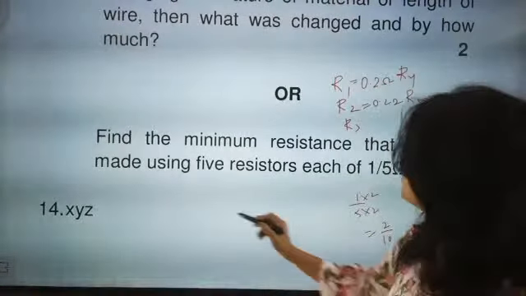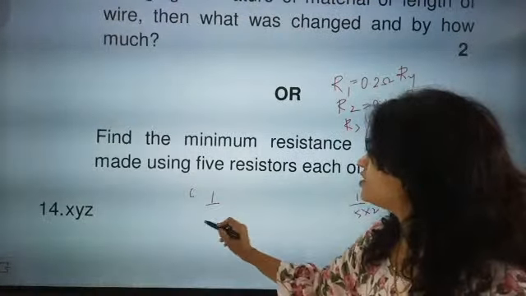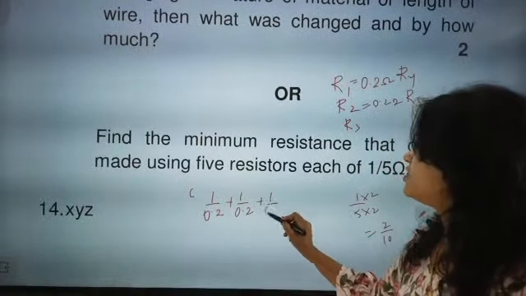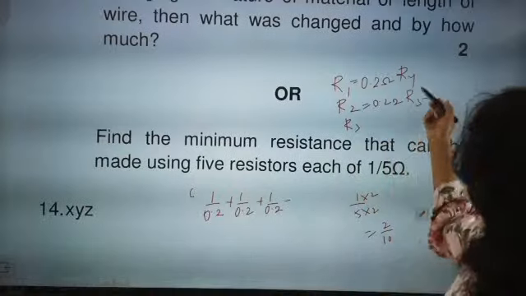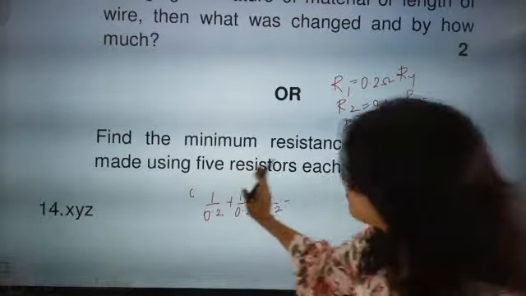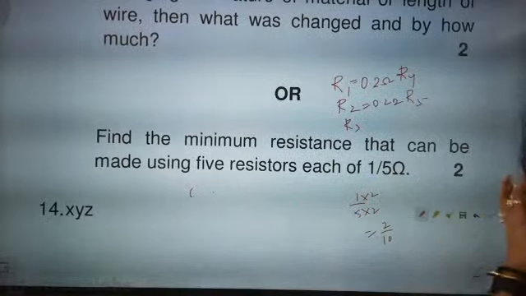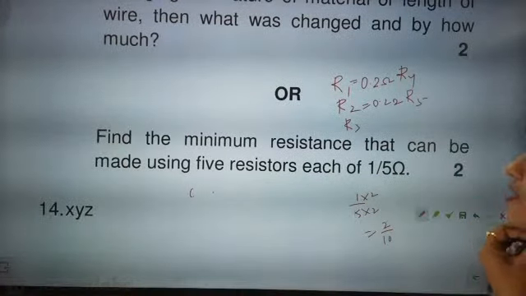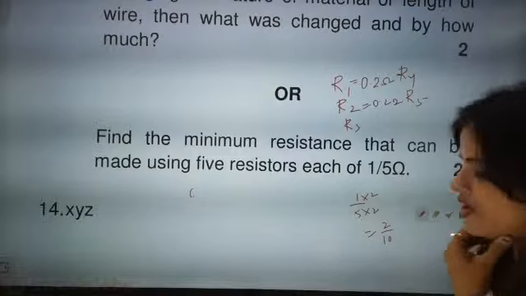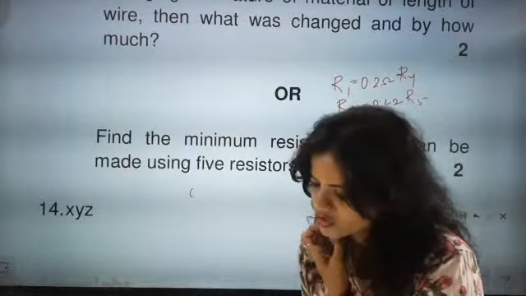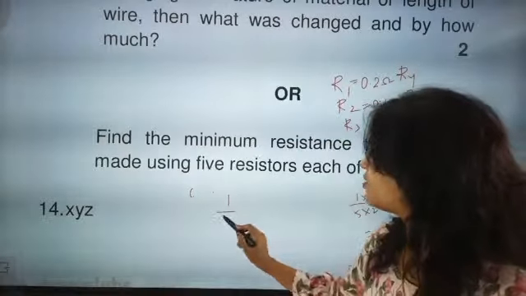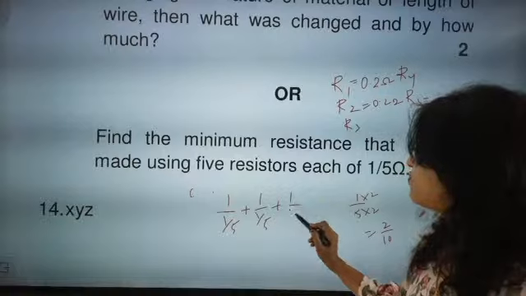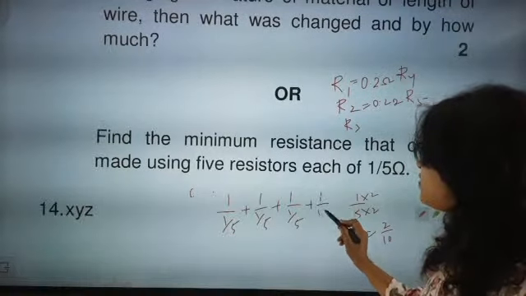So now here 1 by 0.2 plus 1 by 0.2 plus 1 by 0.2, or directly we will write 1 by 1 by 5 plus 1 by 1 by 5 plus 1 by 1 by 5 plus 1 by 1 by 5.